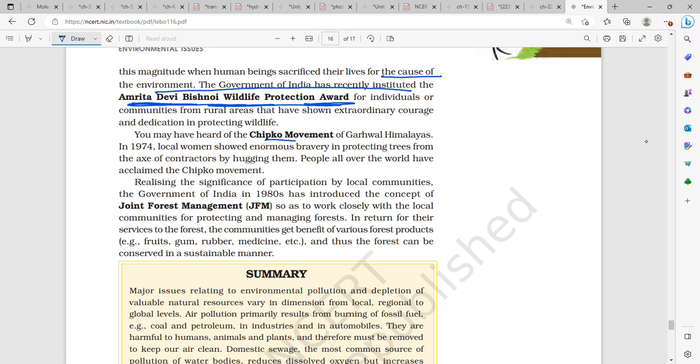You may have heard of the Chipko movement of the Garhwal Himalayas in 1974. Local women showed enormous bravery protecting trees by hugging them. The world acclaimed the Chipko movement.